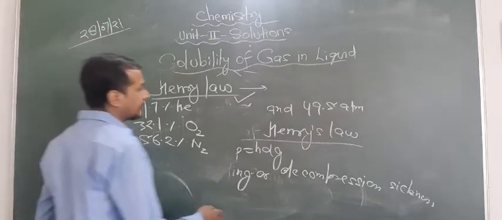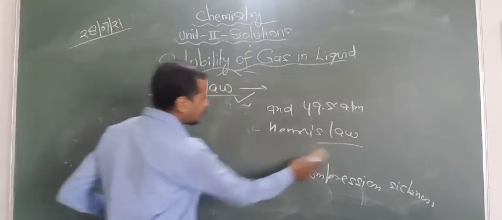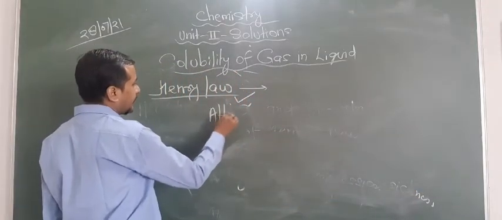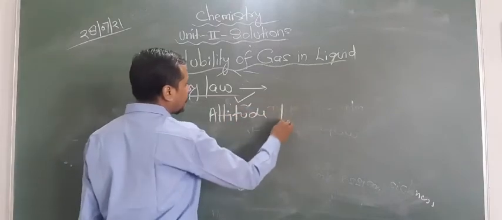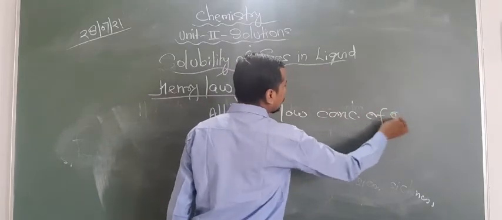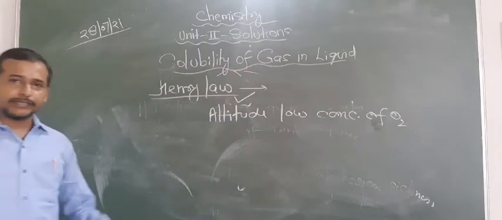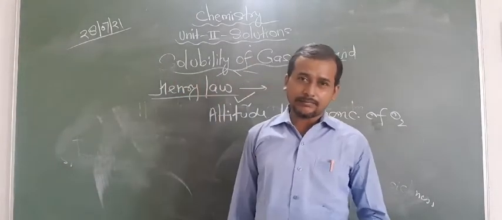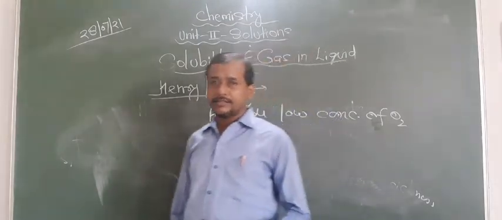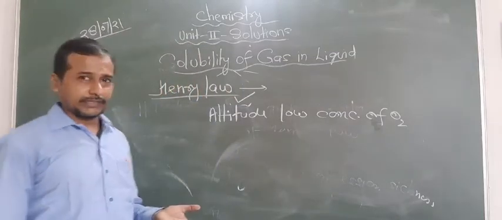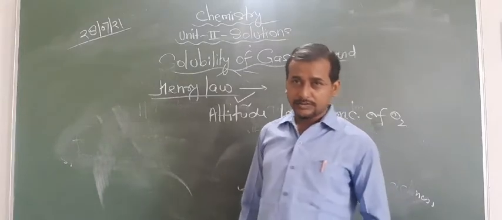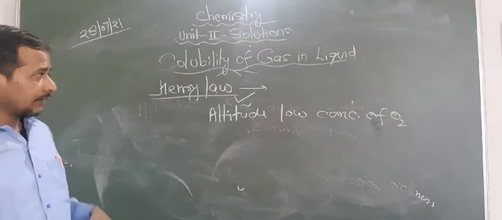So what happens at high altitude? Low concentration of O2 takes place. We are facing this problem, right? If you go to a mountain area, in that condition what happens? Our breathing is much more, right? There is less oxygen and we require more oxygen. So the lungs have to do more and more work to fulfill their requirements. That's why the breathing problem takes place.